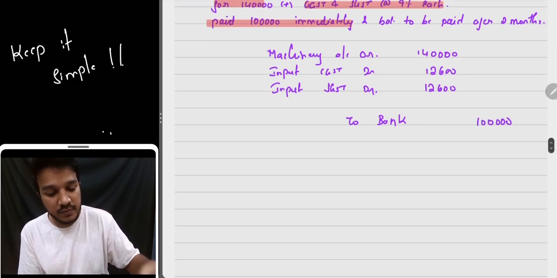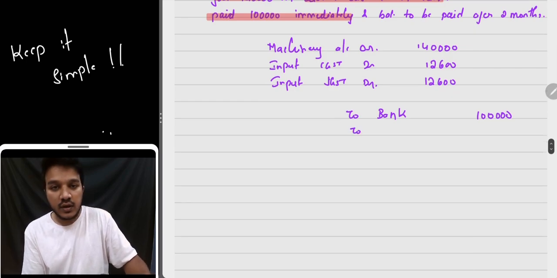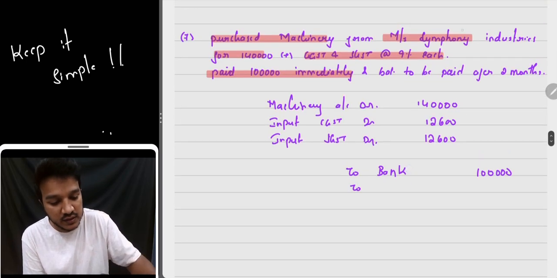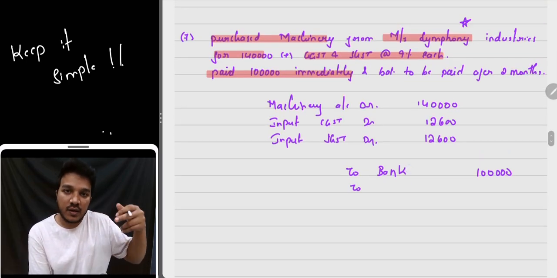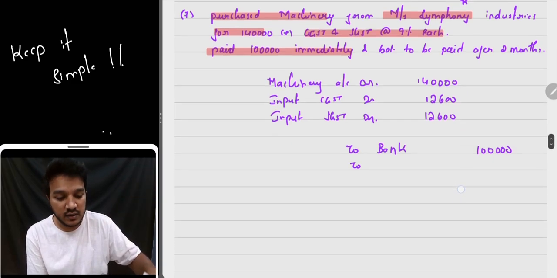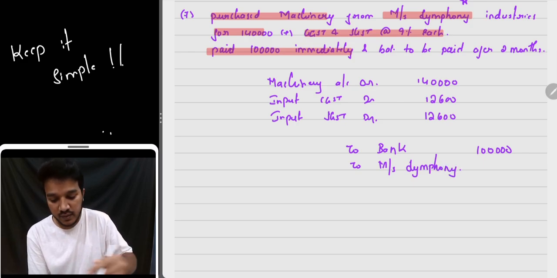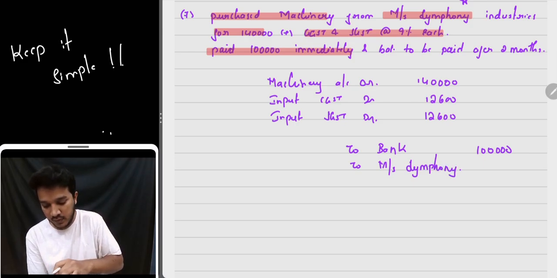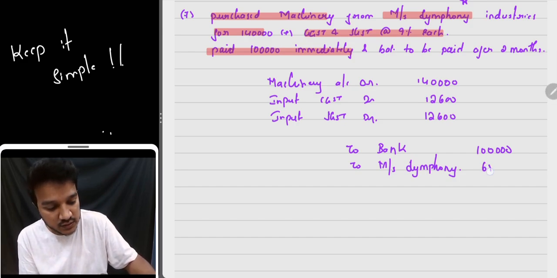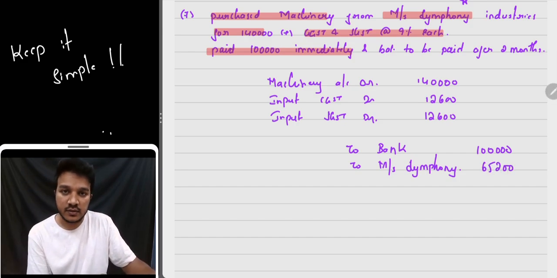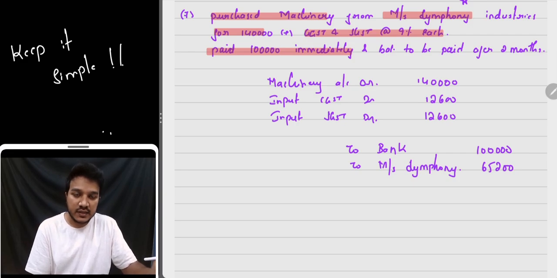And the balance you will be paying in the future. So he becomes a creditor. Who becomes your creditor? The party, Symphony, becomes your creditor. You are liable to pay him in the future. Whatever balance comes now, 65,200 is your balance. That has to be credited. Okay, it's simple, very easy.